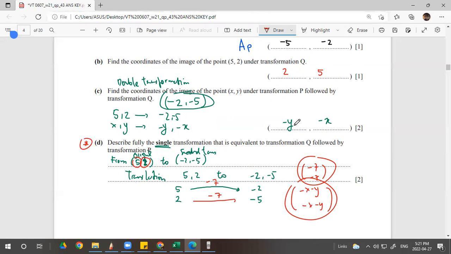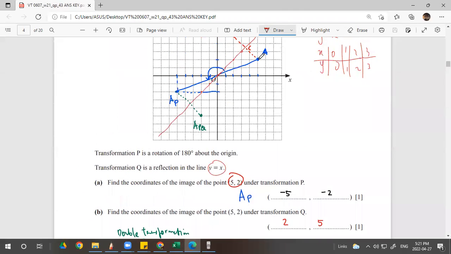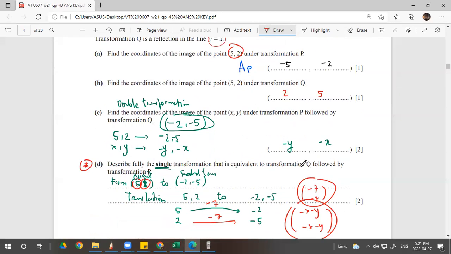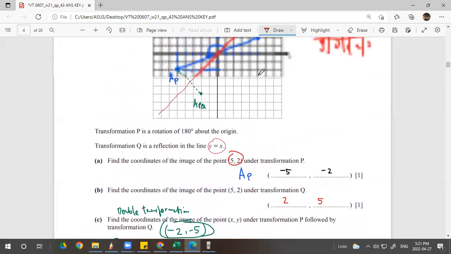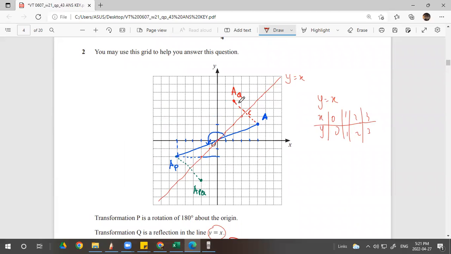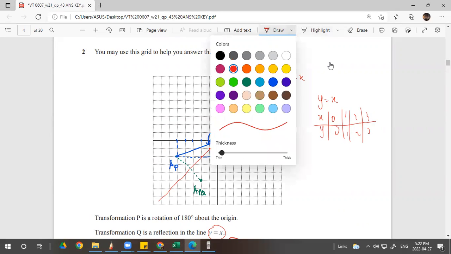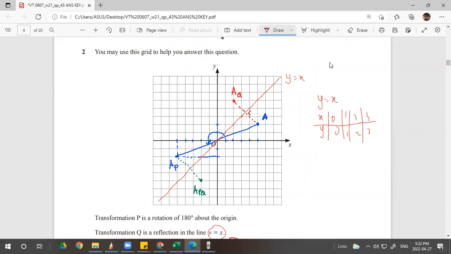Why is it from Q if it says from Q to P? Oh, okay. So the image first is on 5, 2, right? We just use the letter, the points, and then you do the Q transformation. So what you do, you are reflecting this to this part, right? This A to A of Q, and then after AQ, you rotate 180 degrees about the origin as P, right? Followed by transformation P. So it will be the same position. Okay. Any questions so far?